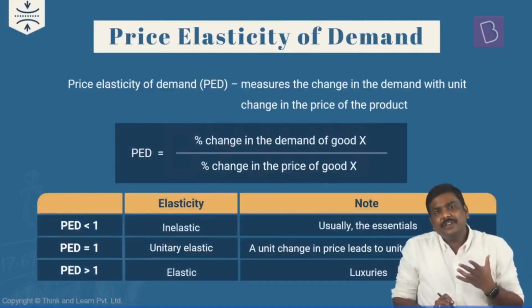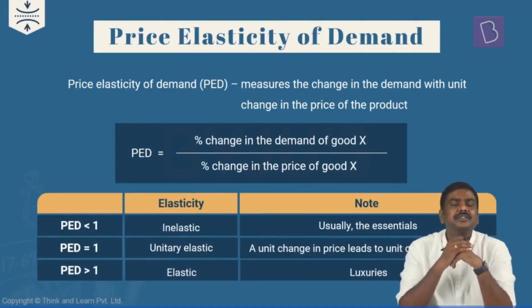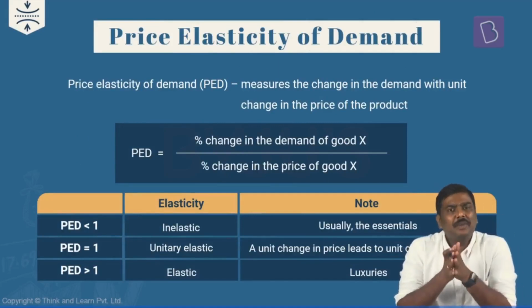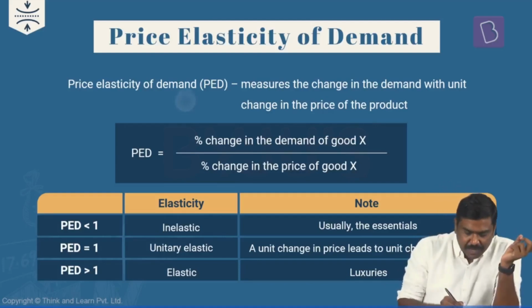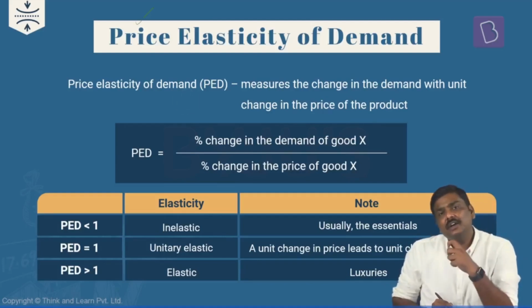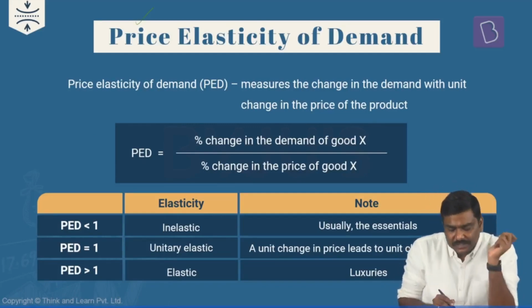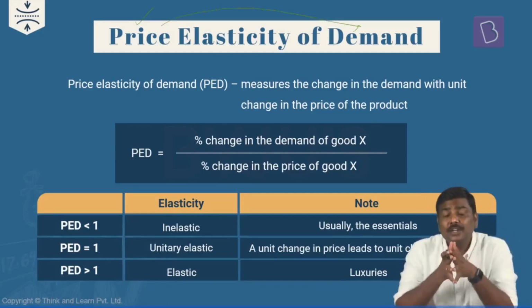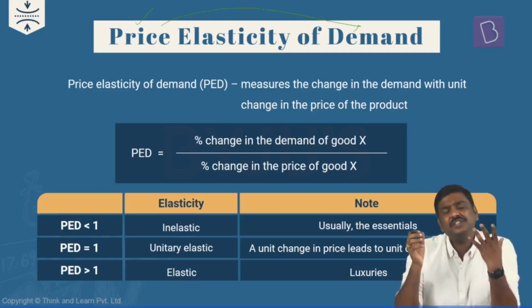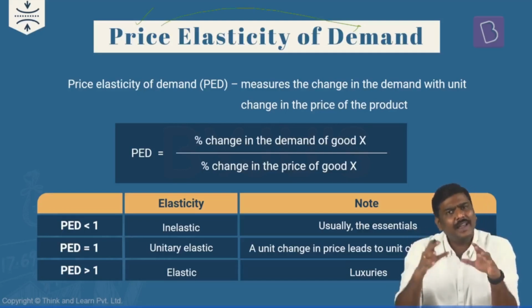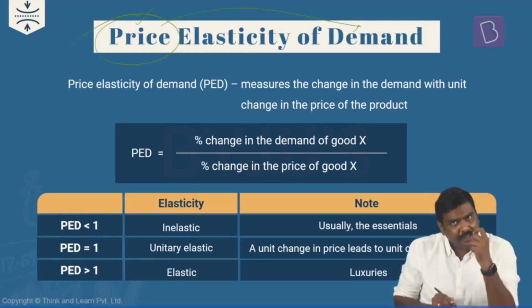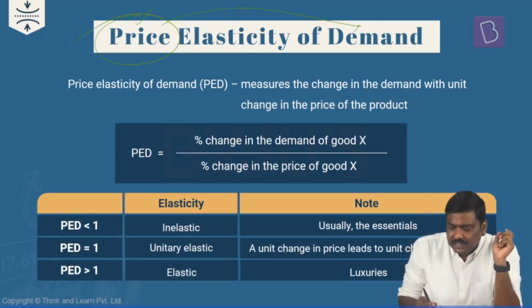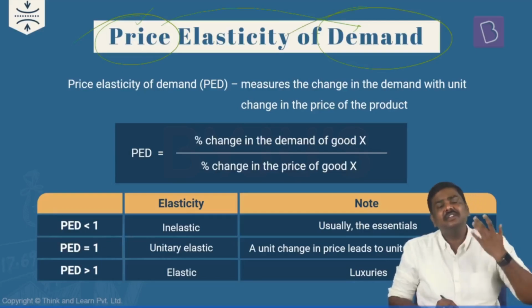Let me give a technical definition, then we'll have a discussion related to this. Price elasticity of demand basically means if there is a 1 unit change in price, by how many units the demand will change. Rather than saying 1 unit, I can also simply say if there is a 1% variation in the price, to what extent there is a percentage variation in the demand.